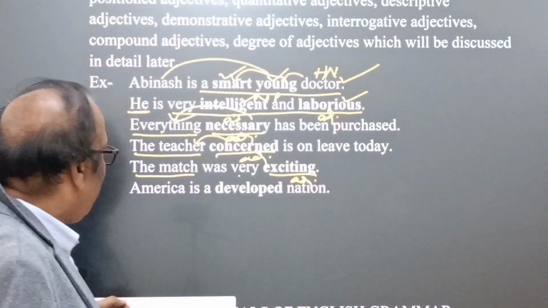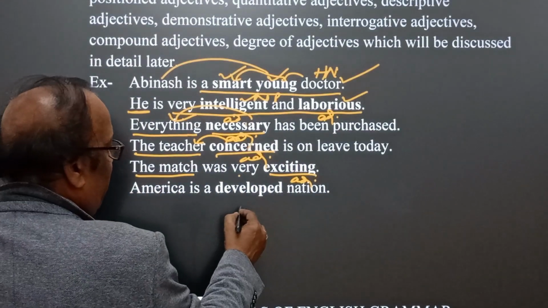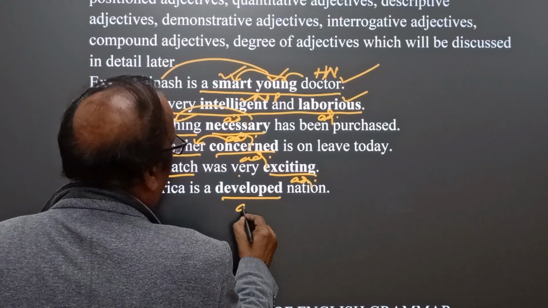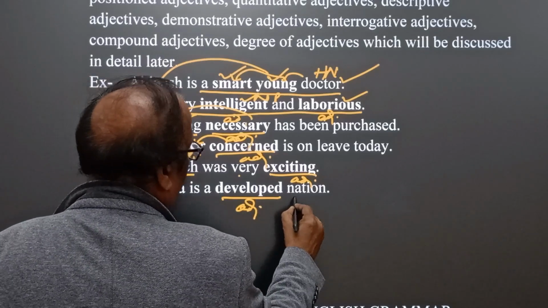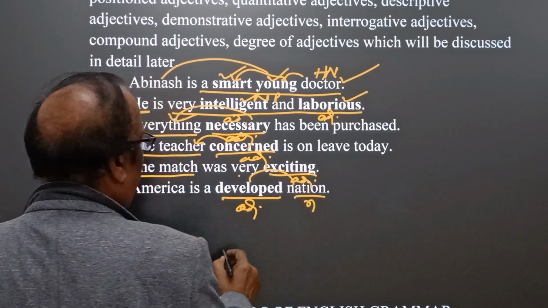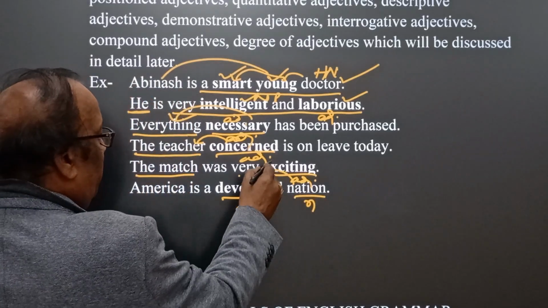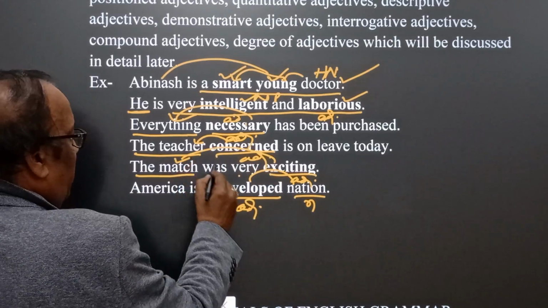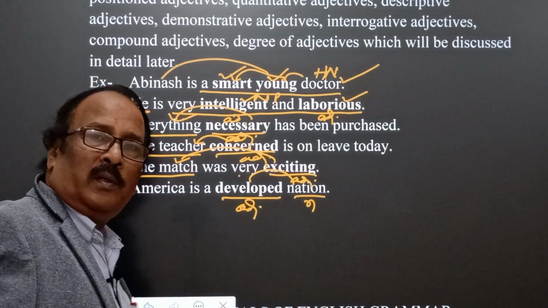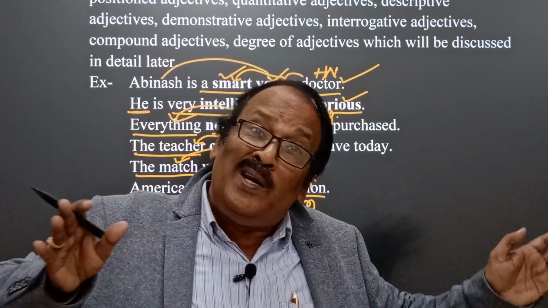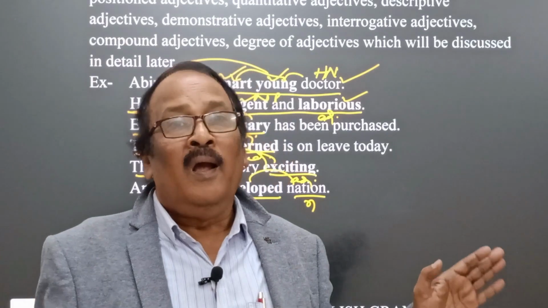Hence, this is a larger factor in order to enjoy the charm of grammar. And therefore, America is a developed nation. Usually, listen, developed is the adjective, and nation is the noun. Developed nation. Here, you see, exciting qualifies the match and developed qualifies the nation. Developed nation means a nation which has already been developed. So here we find how adjectives are also very interesting. Remember, this much for today.